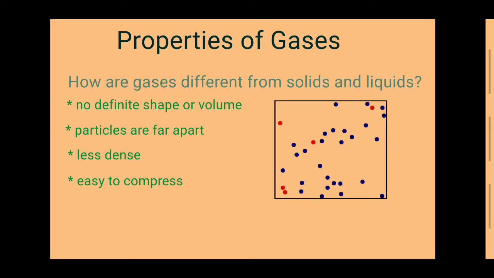In conclusion, gas does not have a definite shape or volume. Their particles are far apart, have little attraction to each other, and move at higher speeds, taking the shape and volume of their container. They are also less dense and easy to compress.